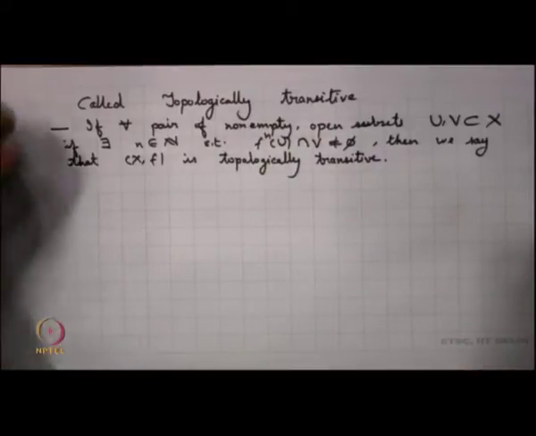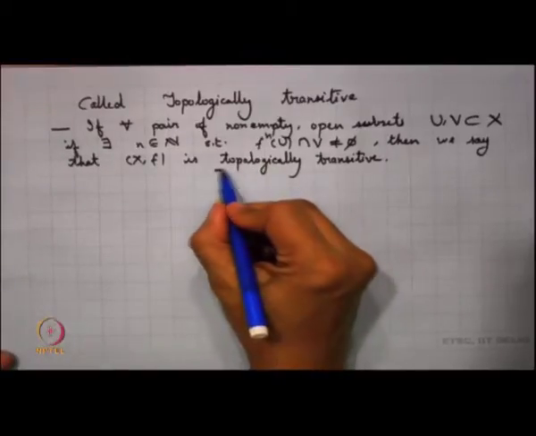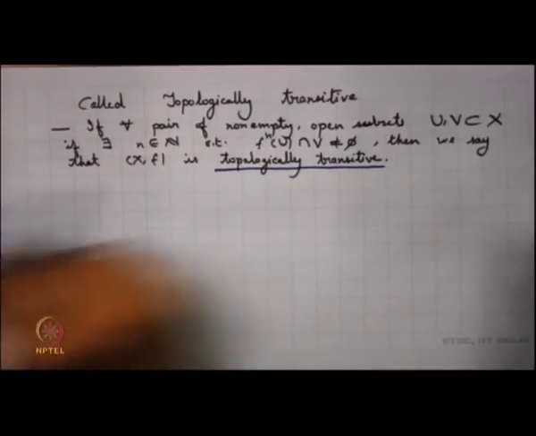Now, as you would have guessed, this property turns out to be a global property.